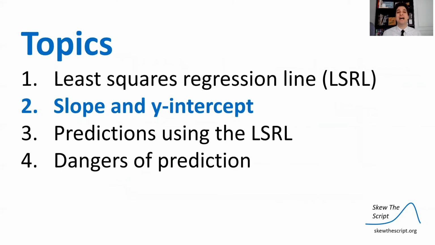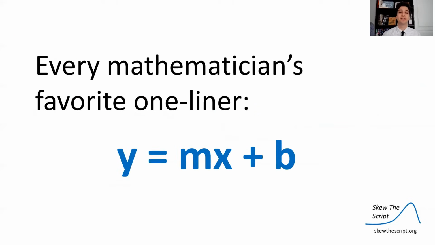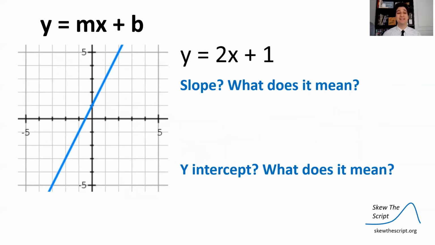So let's talk about different aspects of that line that we're making, the slope and the y-intercept. So this is every mathematician's favorite one-liner, y equals mx plus b. You know it very well from Algebra 1. And let's talk about the different components of this. Y equals mx plus b. What's the slope? m, or 2.